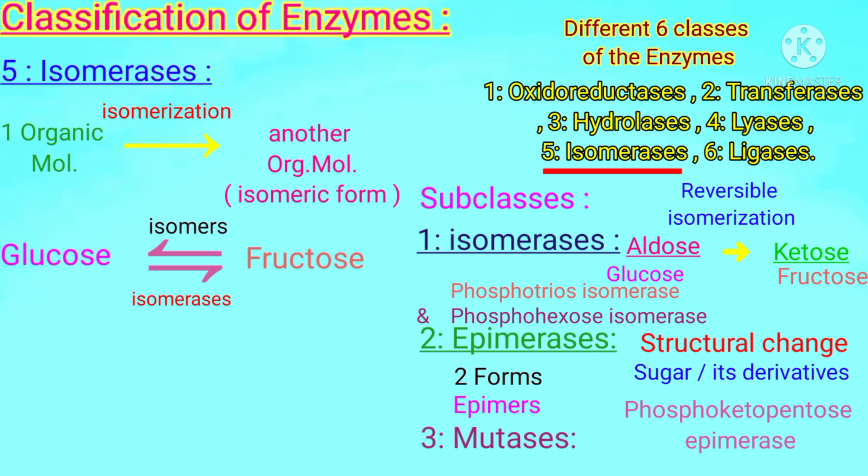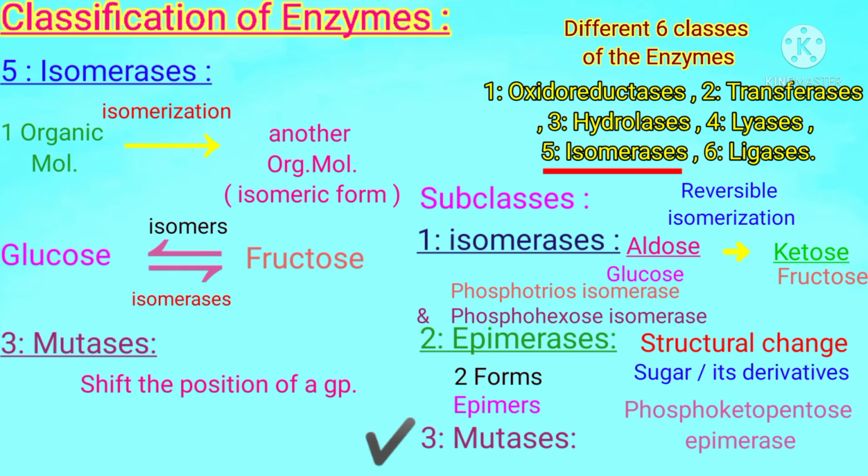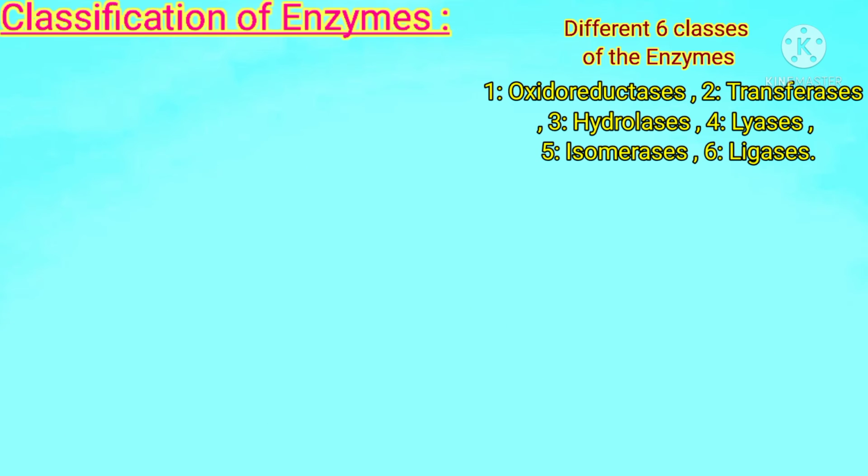Students, third subclass of isomerases is mutases, which can shift the position of a group within a molecule. Its example is phosphoglyceromutase, that is an enzyme of glycolysis process.